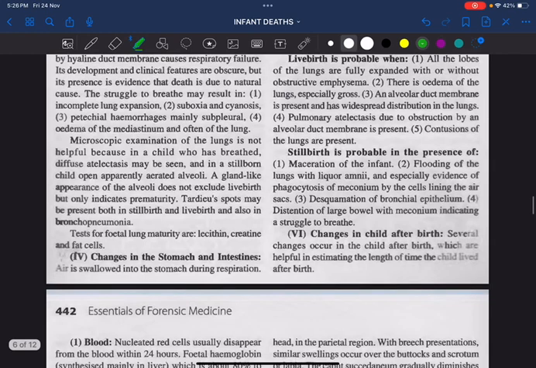What are the tests for fetal lung maturity? They are lecithin, creatinine and others. Out of that, remember the lecithin sphingomyelin ratio. I am writing here: lecithin sphingomyelin ratio more than or equal to 2 is an indicator of fetal lung maturity.